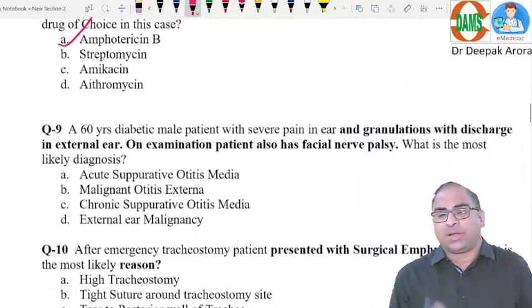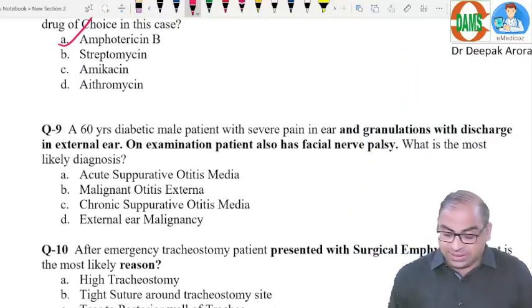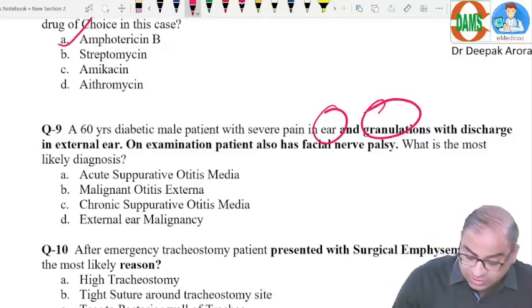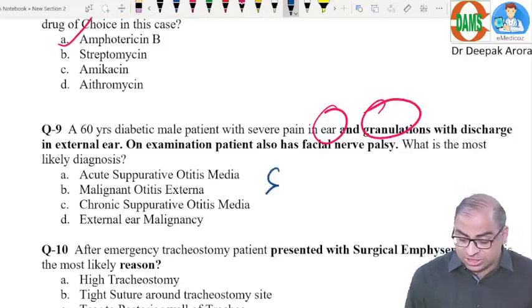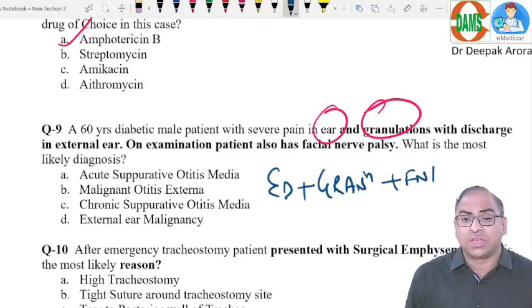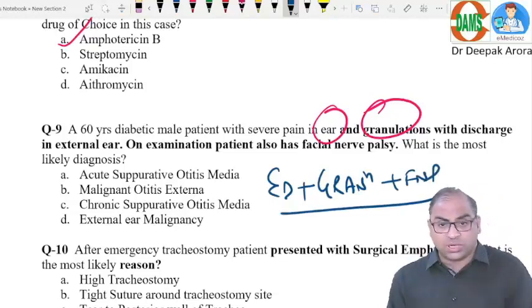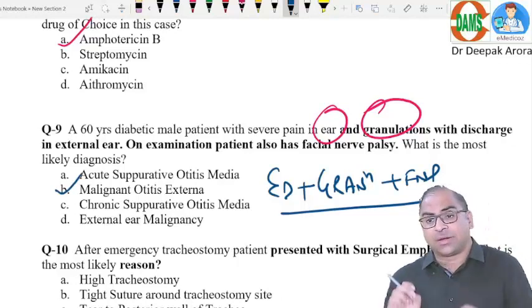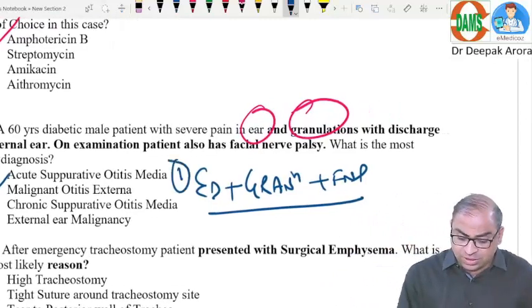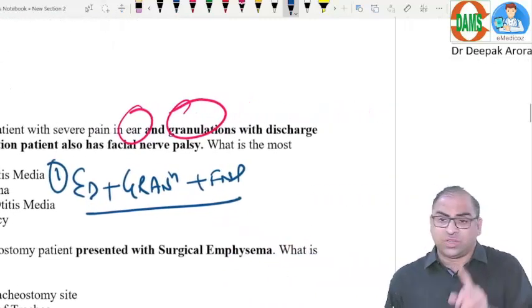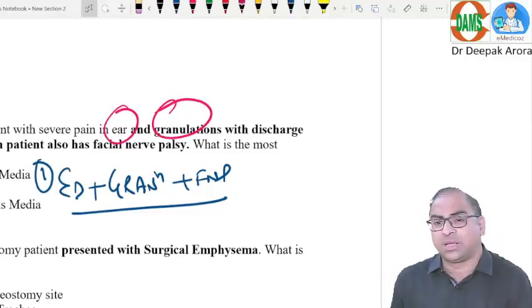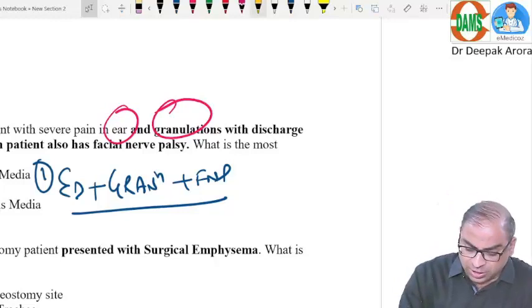A 60-year diabetic patient, again the diabetic word, ENT, severe pain in the ear, granulation. So what is the concept? Just try to learn: ear discharge with granulation, with facial nerve palsy. Diabetic word is mentioned, no other diagnosis except malignant otitis externa. Which are the 7 points which we have revised in the class notes? Ear discharge with granulation with facial nerve palsy. This examination proves that the class notes are the gold standard. Revise them, multiple revisions are the key to success.